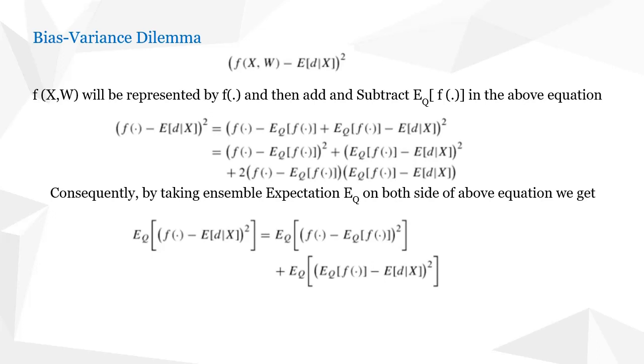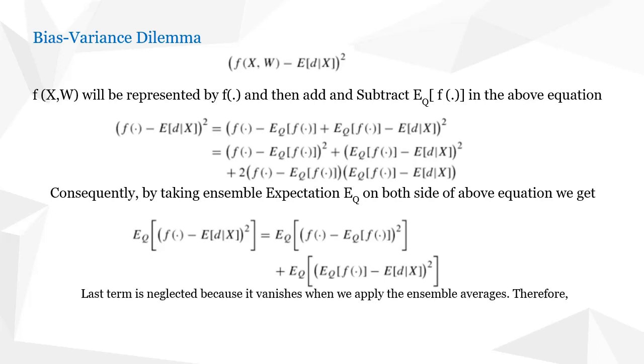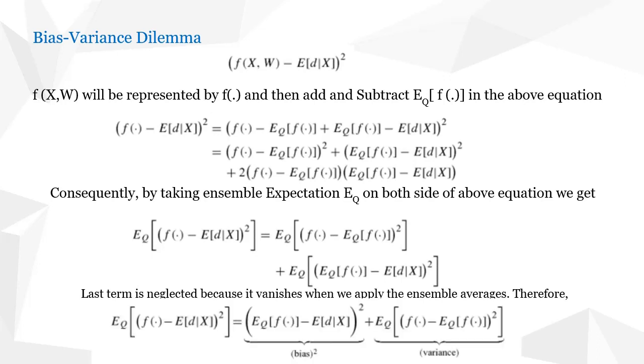So the last term vanishes, because when we apply expectation on the last term, it becomes 0. Therefore, finally we get E_Q[(f(·) − E[d|x])²] equal to (E_Q[f(·)] − E[d|x])².